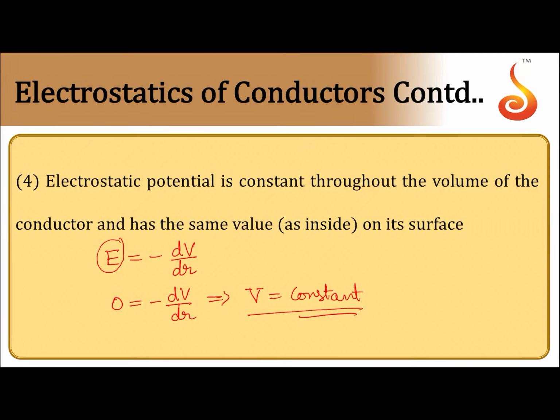So it follows from the relation between electric field and potential. The entire volume of the conductor will be an equipotential volume. That is the fourth point: electrostatic potential is constant throughout the volume of the conductor and its value is equal to that on its surface.